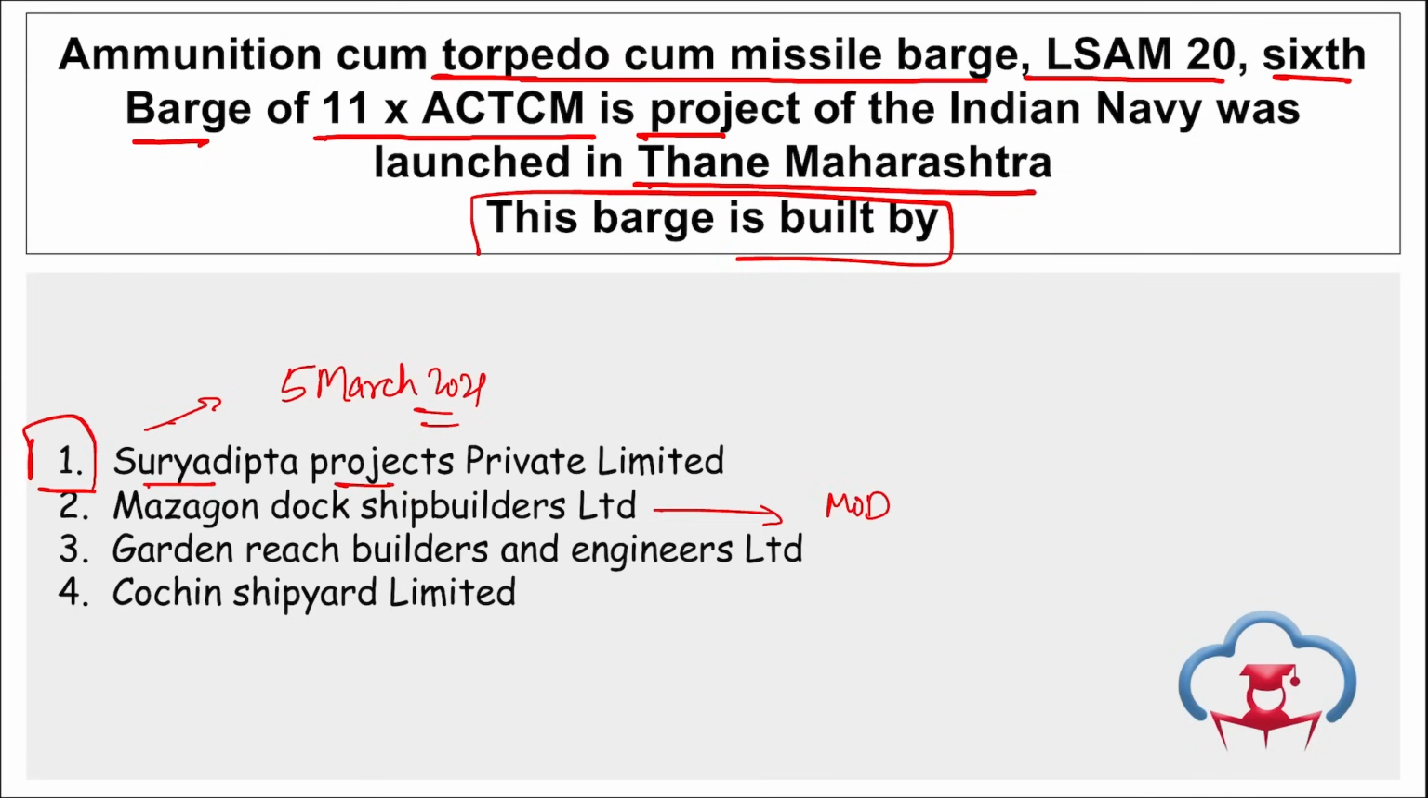Then if we talk about Madgaon Dock Shipbuilders Limited, for this remember, Ministry of Defence, they have signed a contract with Madgaon Dock Shipbuilders Limited to acquire 14 fast patrol vessels for the Indian Coast Guard, and the deal was worth 1070 crore rupees.